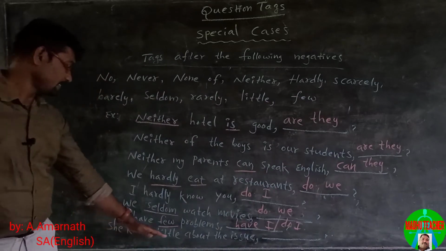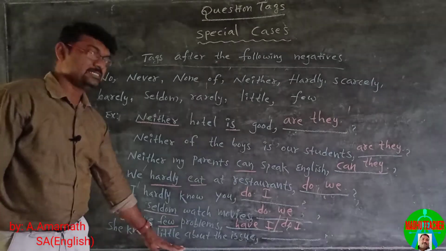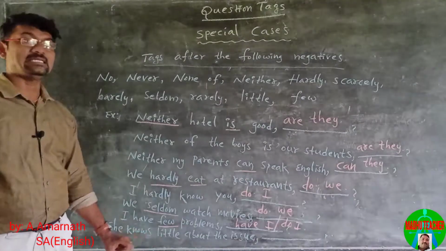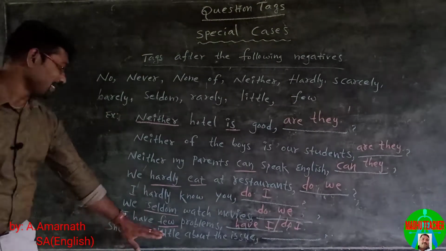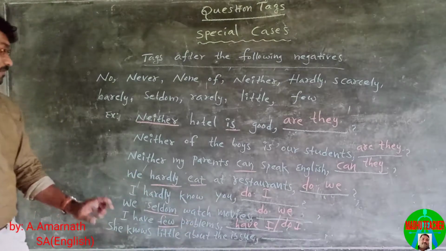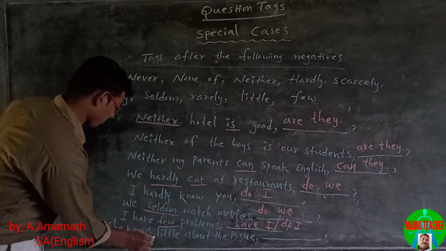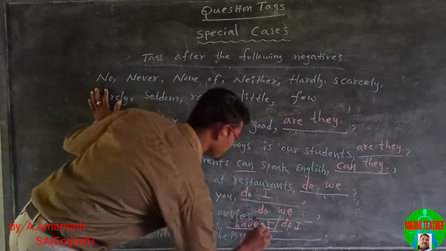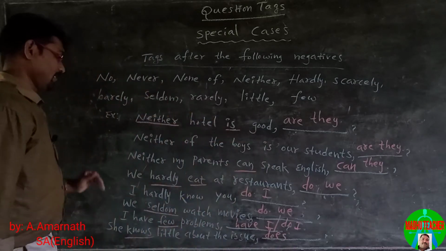She knows little about the issues. Here little is a negative word. A little is positive but little is negative. So we use a positive tag. Here the main verb is knows, so we use does, and the pronoun is she.